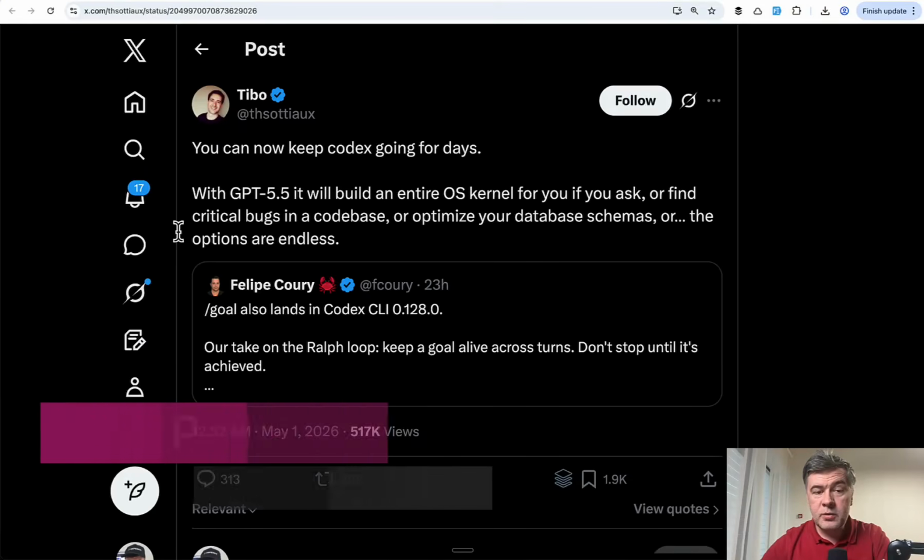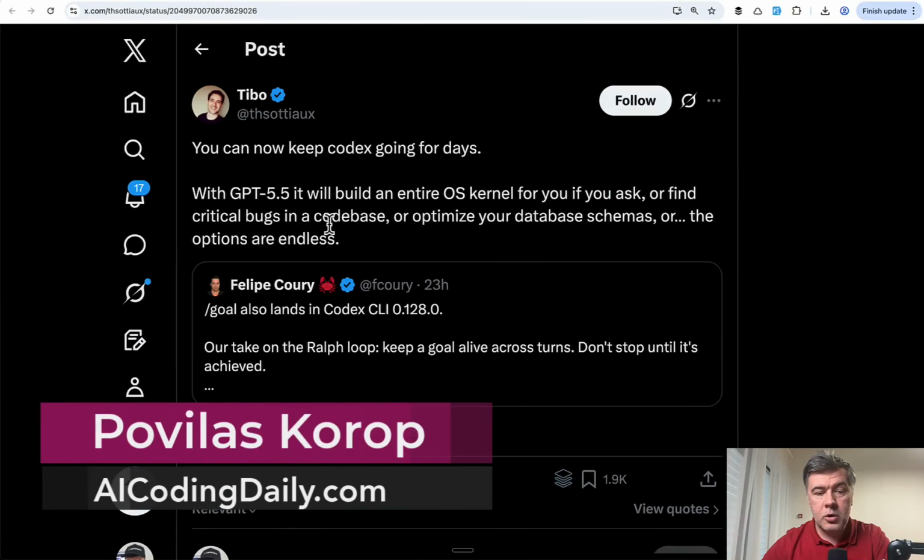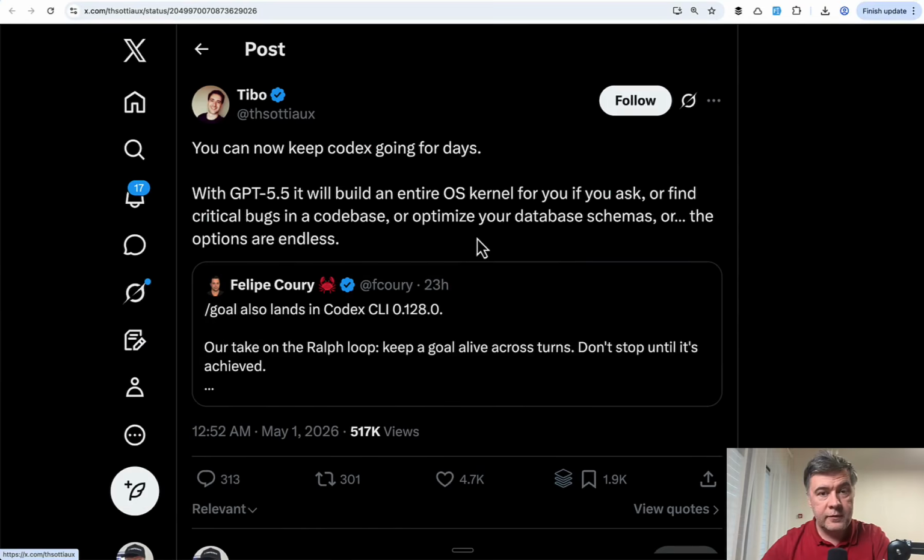Hello guys, Codex released a very interesting new feature called Goal, and I decided to try it out. This is their take on Ralph Loop. This is the tweet by the official team, and I made two experiments. On a pretty small task, I decided to run for 5 minutes and see the difference. Is it different somehow from running the same prompt without the goal?